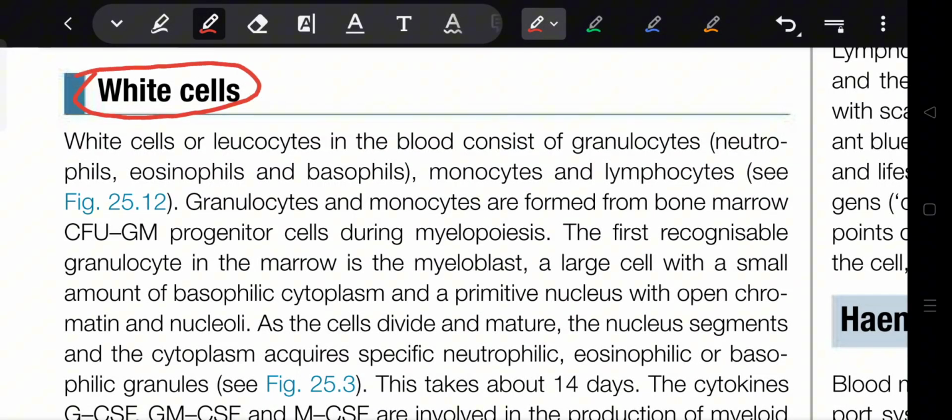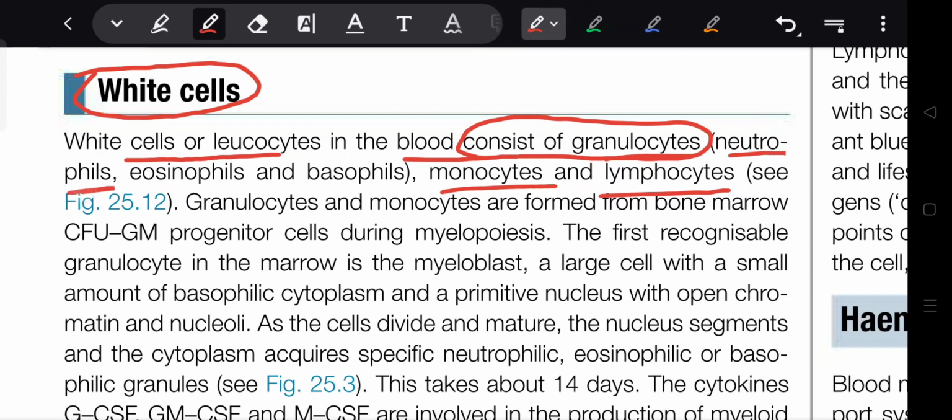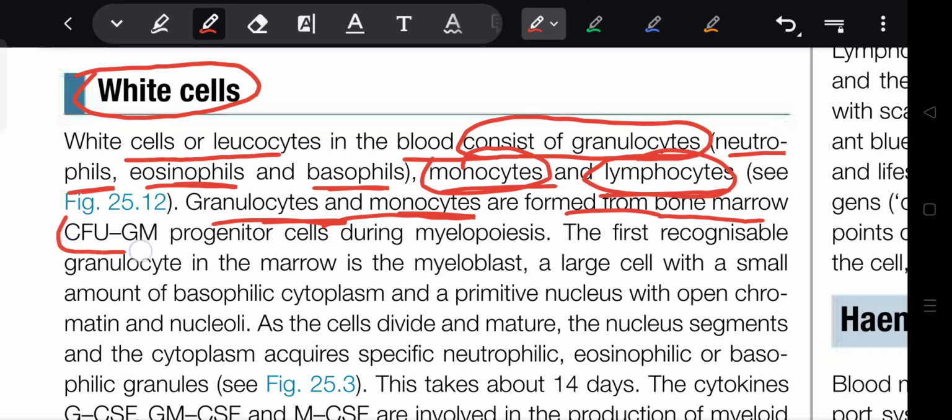White cell. White cells or leukocytes in the blood consist of granulocyte, monocyte, lymphocyte. Granulocytes are composed of neutrophil, eosinophil, basophil. Granulocytes and monocytes are formed from bone marrow colony-forming granulocyte-monocyte progenitor cells during myelopoiesis.